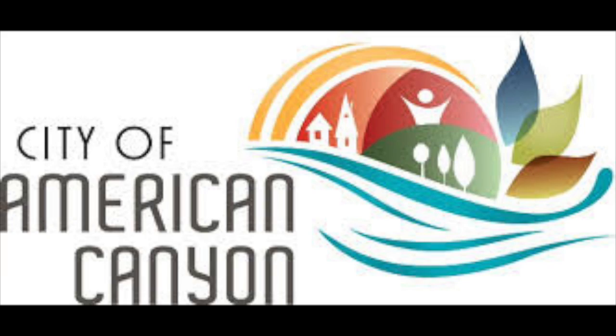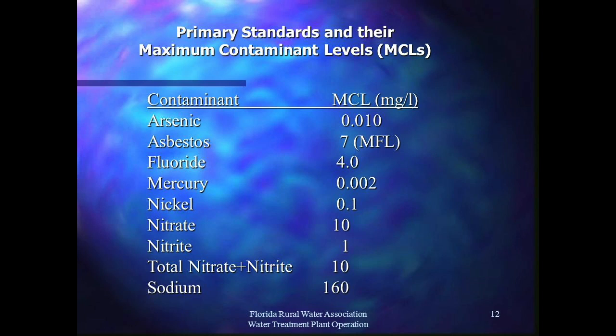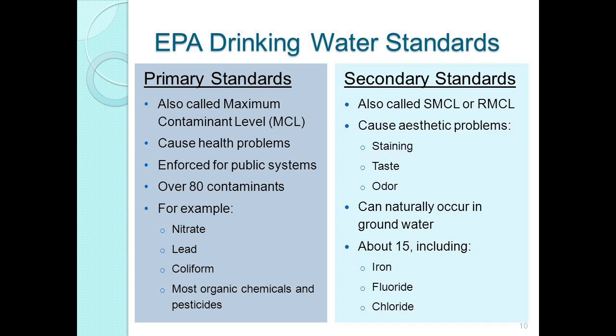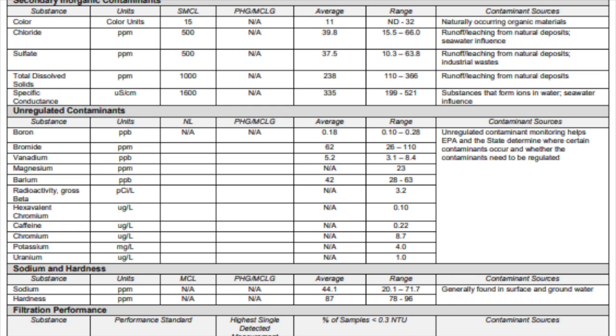The American Canyon Water Quality Report measures its substances by parts per million, which is equivalent to milligrams per liter, and parts per billion, which is equivalent to micrograms per liter. MCL means maximum contaminant level, and that's the highest contamination level allowed for drinking water. If the average number is higher than the MCL, then the water isn't safe to drink. Luckily, the water in American Canyon doesn't have this sort of scenario. In the report, you could find the units of and average levels of each contaminant under their respective columns.